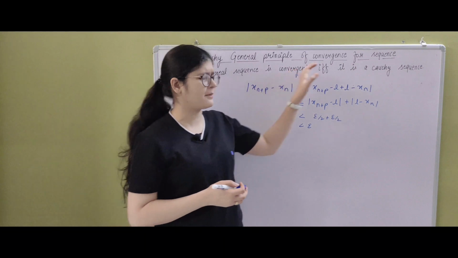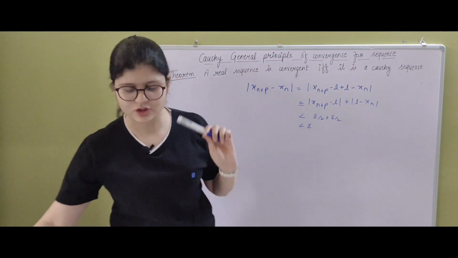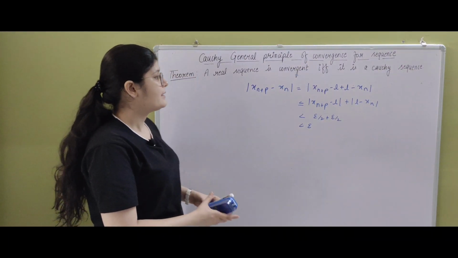Okay, so we'll follow the same process. It's just that the representations of the terms have changed. Now let's do the reverse part, the converse part.